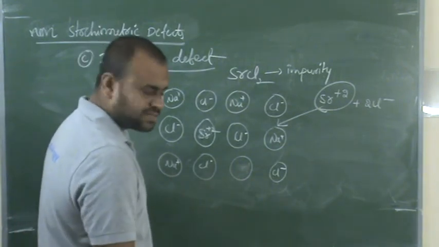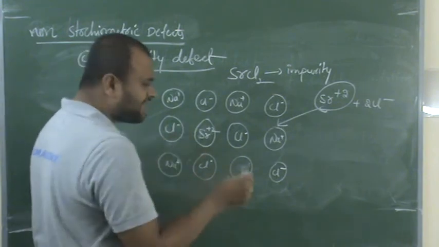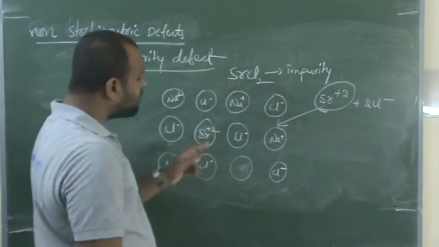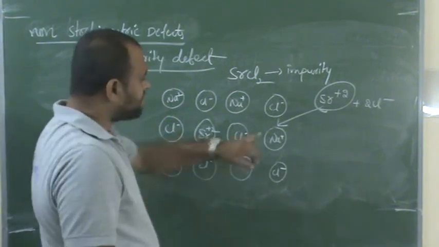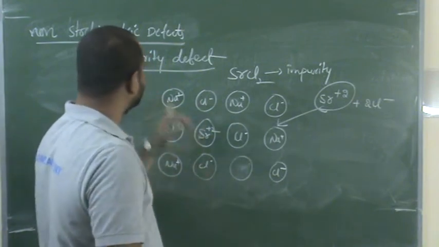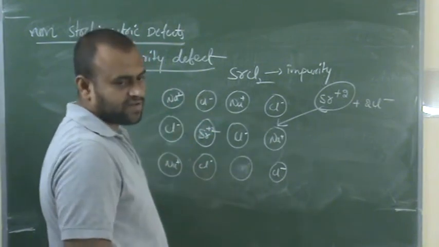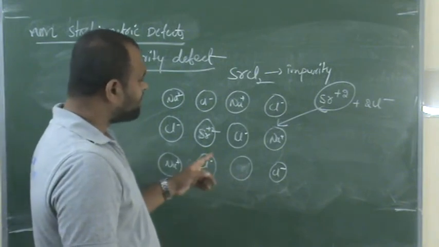Two sodium atoms, right? Why? Because it is plus 2, and sodium is only plus 1. Therefore, one strontium can replace two sodium atoms, creating the defect called impurity defect.